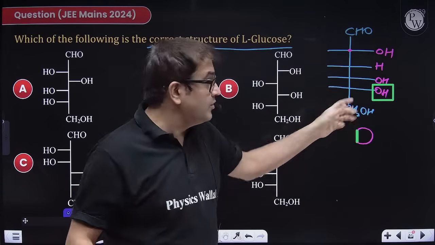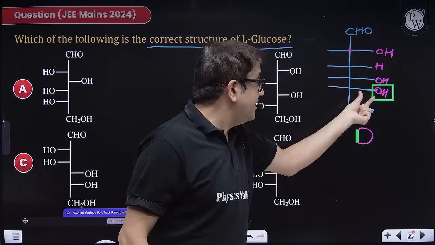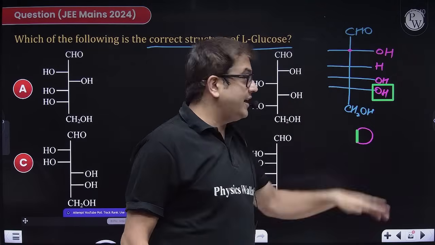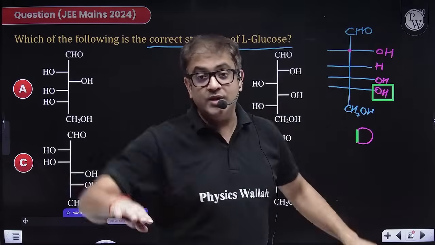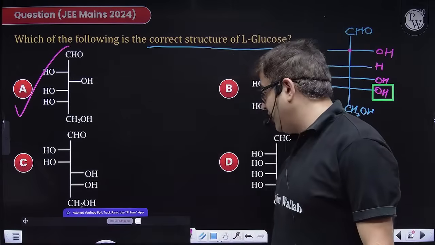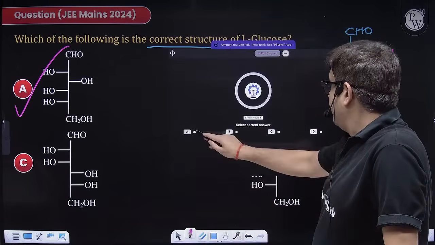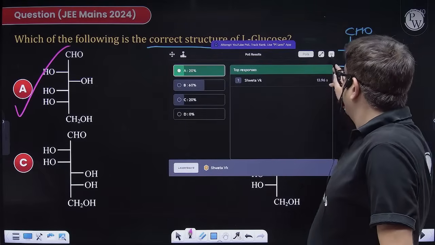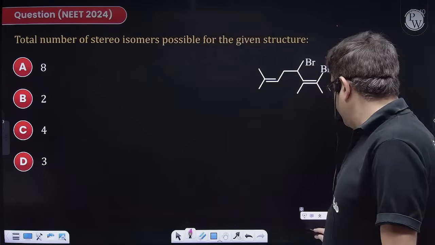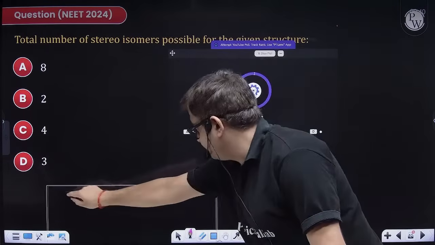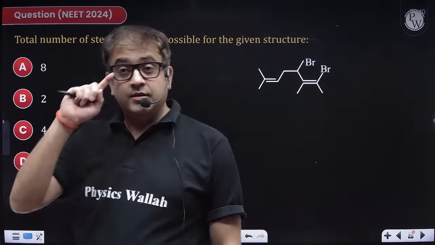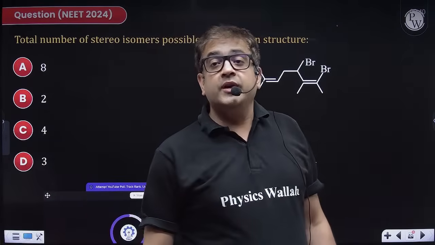But if it is glucose, then the complete thing should go this side, or else it will not be glucose. So to have this OH on this side, everything should be rotated on this side. So I should have OH on the left side. So option A is definitely your right answer. I hope you have very few. Shweta VK only has got the right answer. Good, Shweta. Attempt this one. Your time starts now.